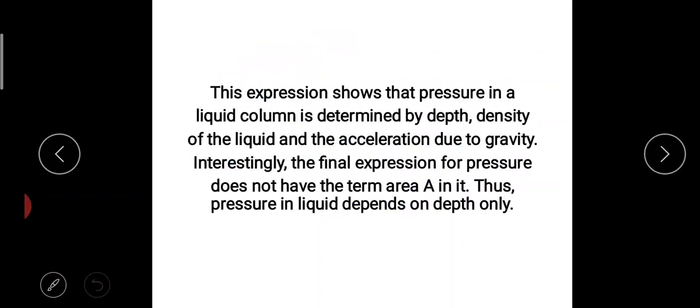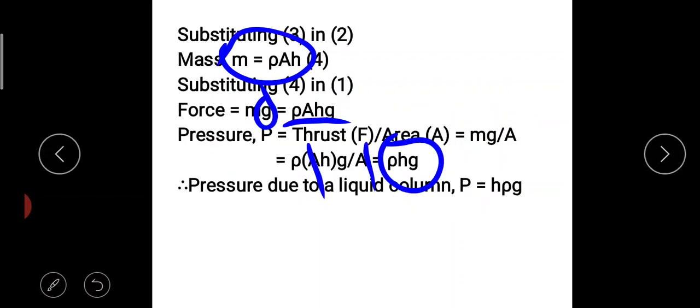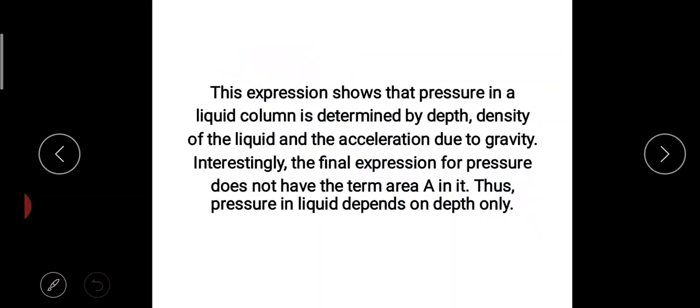This expression shows that the pressure in a liquid column is determined by depth, density of the liquid, and acceleration due to gravity. H is your depth, rho is your density, g is acceleration due to gravity. So it is a combination of all. This equation shows that the pressure of a liquid should be measured with all these factors.